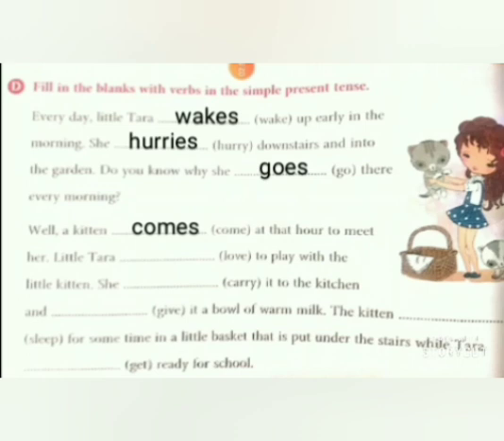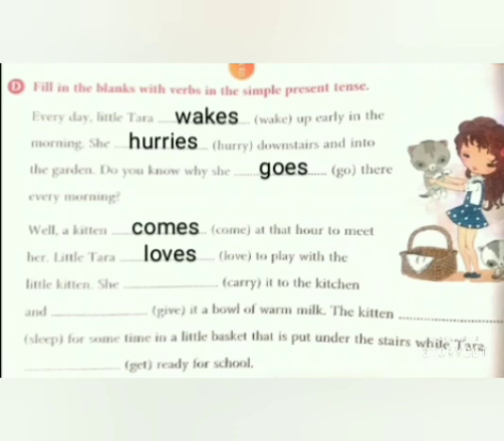Little Tara loves to play with the little kitten. So again, the subject is singular. So we are adding s with love and make it as loves as the verb ending with e. Little Tara loves to play with the little kitten.